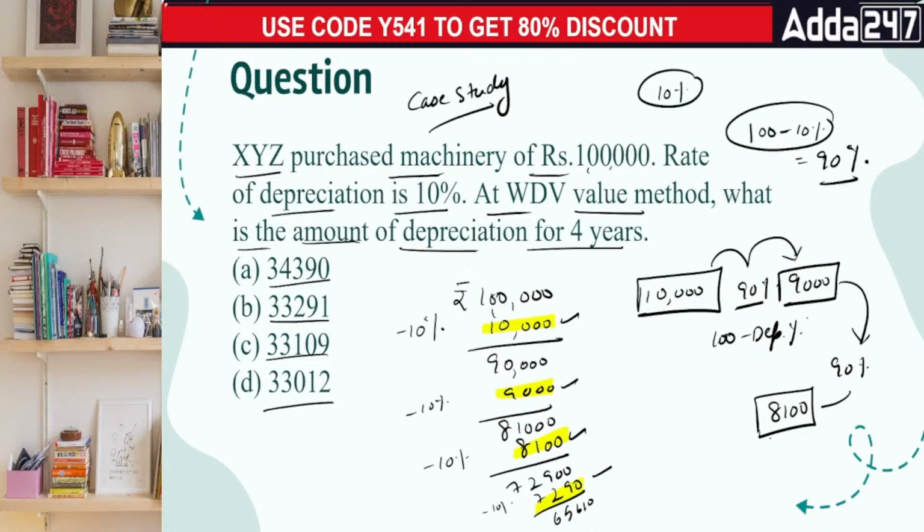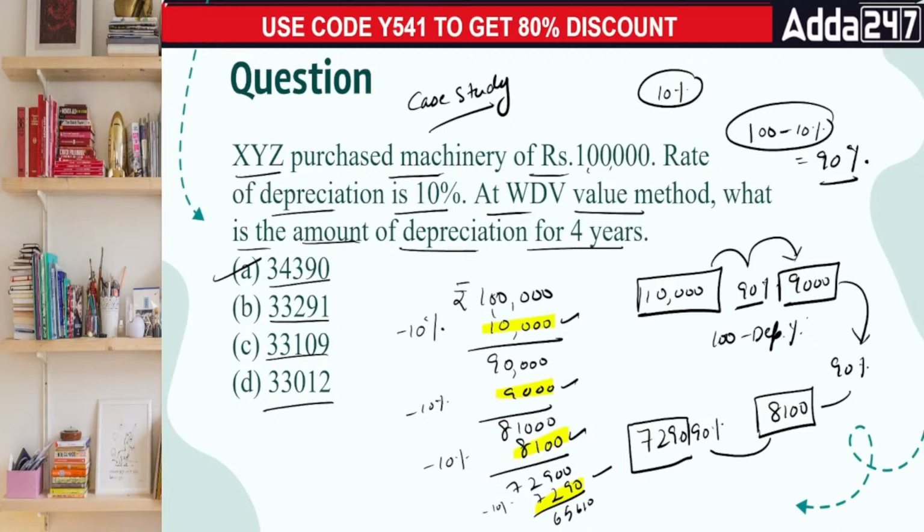And then 90% of 8,100, everyone. Just giving a verification. 8,100, 90%, that makes it 7,290. So here comes the answer. See, I told you, you can actually minimize your efforts. 10,000 plus 9,000 plus 8,100 and plus 7,290. Total comes out to be 34,390. So according to me, the answer is A.